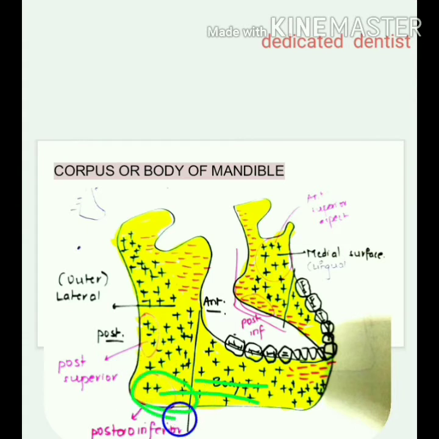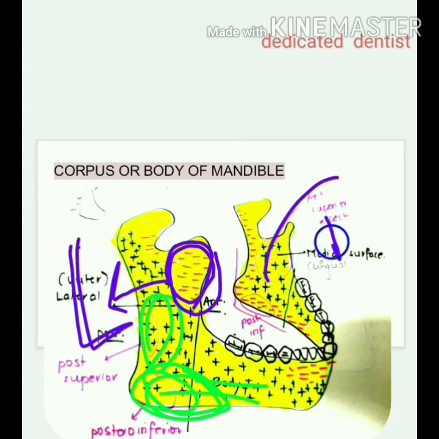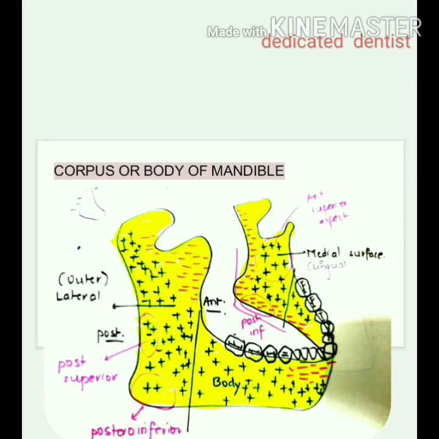So you see this posterior inferior side, deposition taking place, posterior superior, deposition taking place, and here just below the coronoid the resorption is taking place. So this outer surface is the lateral area, and this area on the lingual side is the medial area. So usually the lingual or medial area is resorptive.